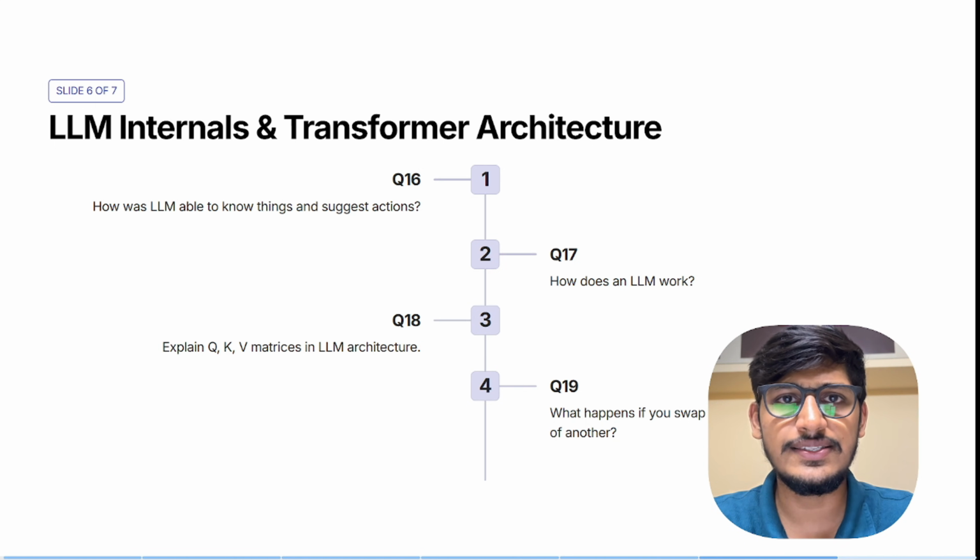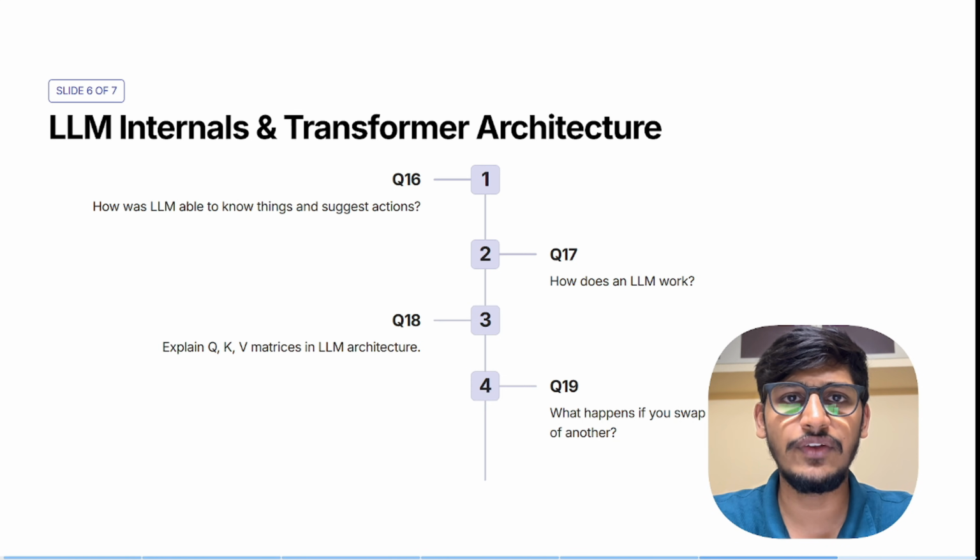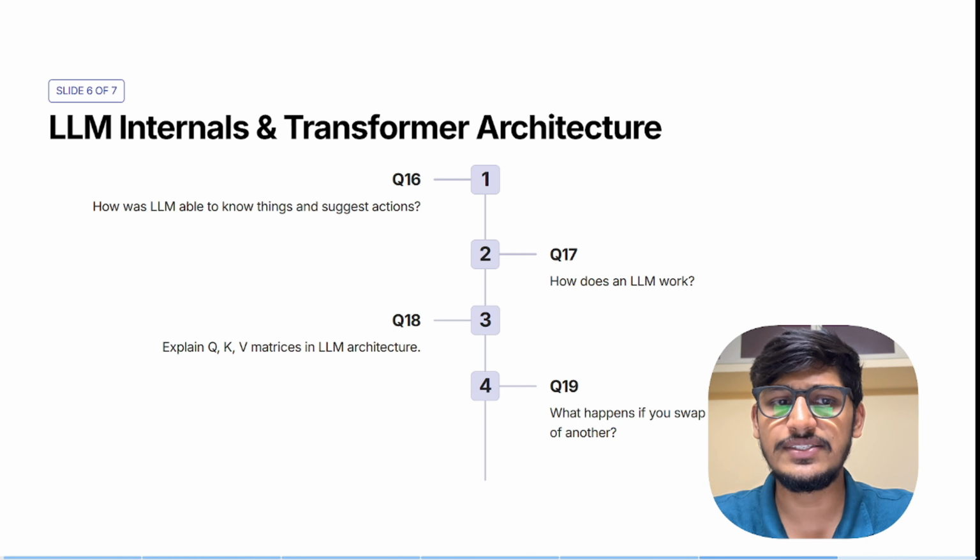It doesn't suggest anything, it predicts, as the LLM is trained on trillions of tokens to predict the next word. Pattern recall plus combination plus reason chaining can give the accurate prediction of the next word from the LLM. Here we can explain the entire workflow of the LLM, like tokenization, attention, transformers, embeddings and the layers inside it, and training phases like pre-training and post-training with RLHF. Here we can explain the query, key, value matrices in LLM architecture.